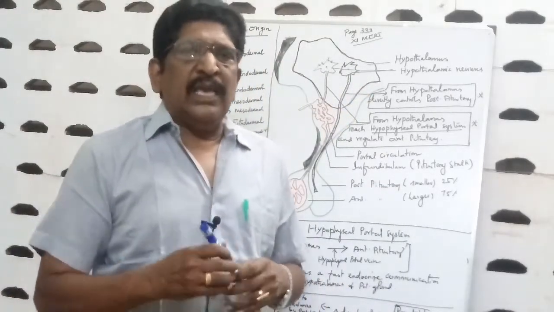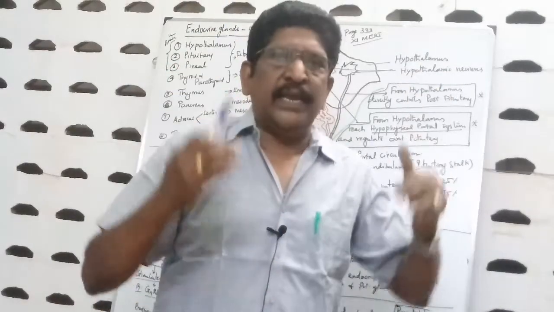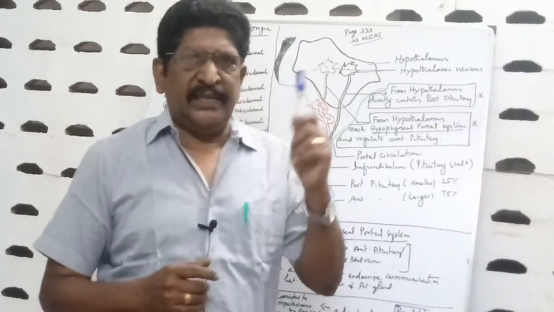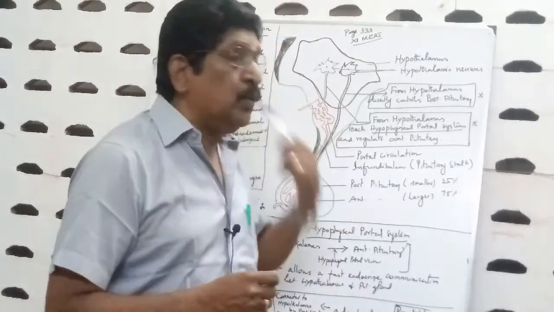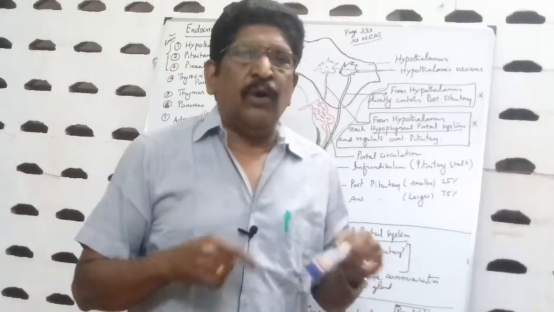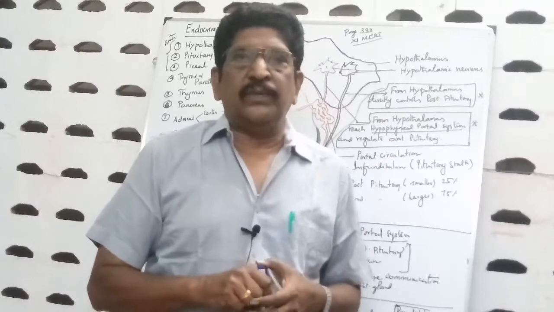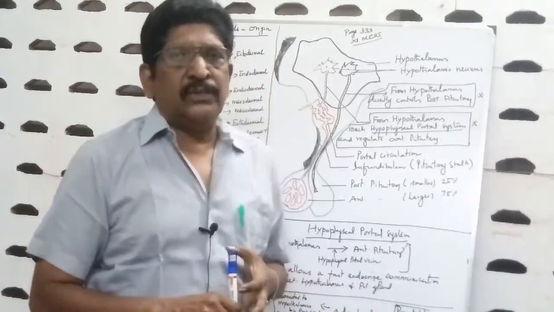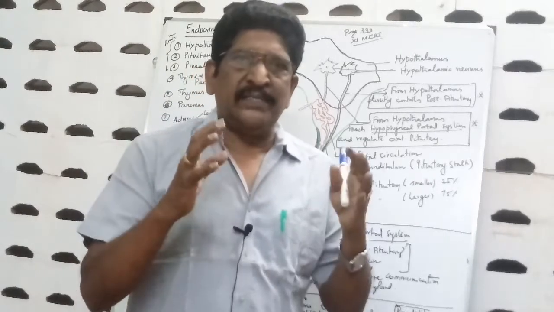Right. What are all the endocrine glands? You can refer to the diagram in your 11th NCERT book, page number 332. Here they have given one full diagram indicating the glands. So what are the endocrine glands and what is their origin?